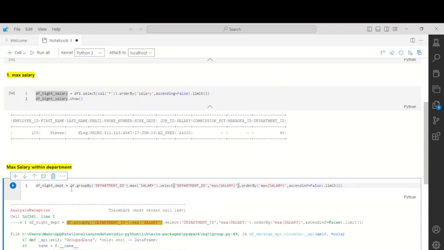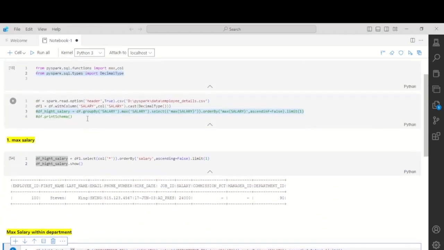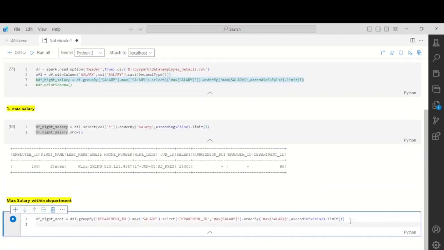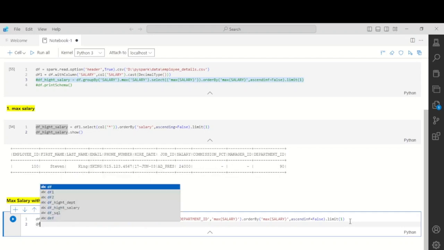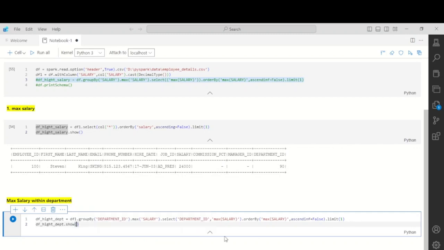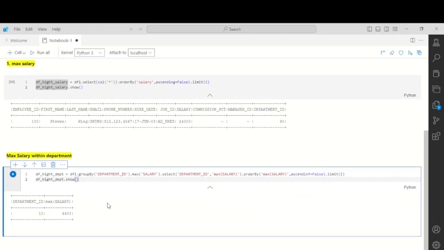Again this is giving an error on salary, so we have to read this one from df1. Now let's show df department. We can see that in department ID, we have to group by the employee as well, because otherwise it will summarize the total salary of that department and give the maximum of that.